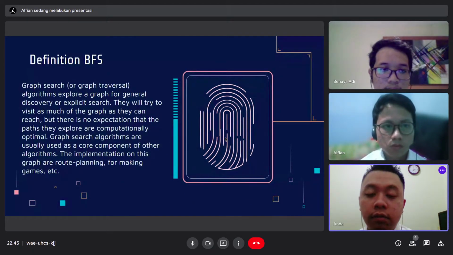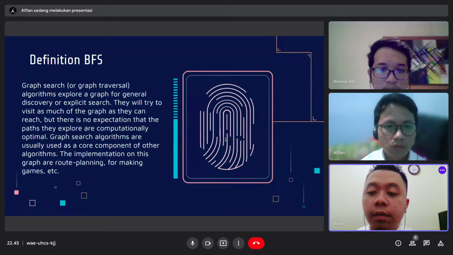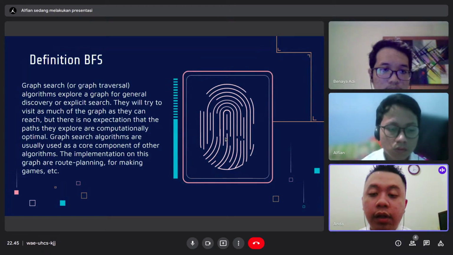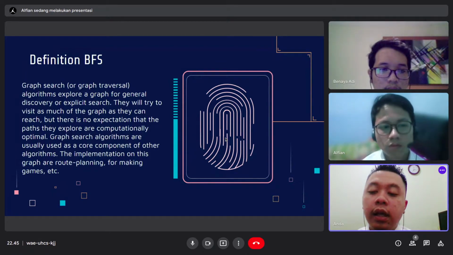I will introduce what BFS is. BFS is an algorithm to explore a graph for general discovery or explicit search. They will try to visit as much of the graph as they can reach, but there is no expectation that the paths they explore are computationally optimal.